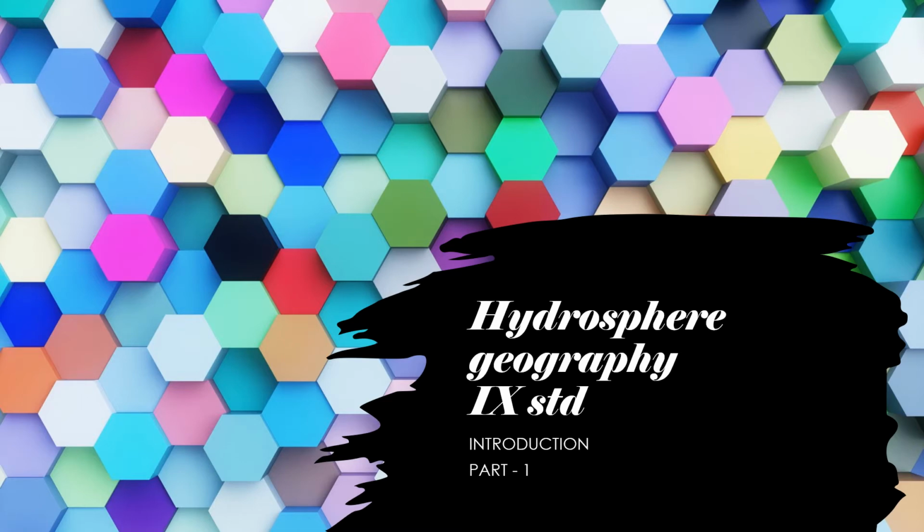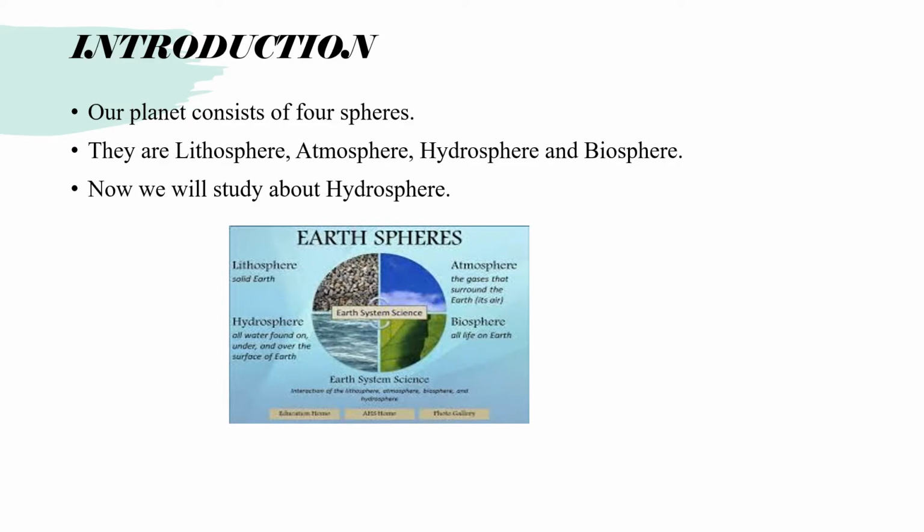What do you mean by hydrosphere? Yes, it's the study of the water bodies present on the earth's surface. Our planet Earth consists of four spheres, namely lithosphere, atmosphere, hydrosphere and biosphere. Now, in this chapter, we are going to study about hydrosphere.